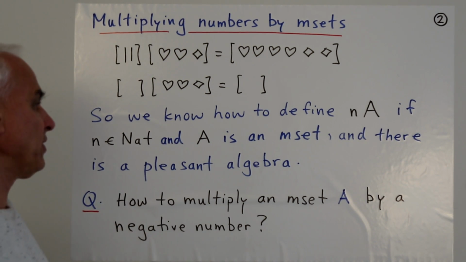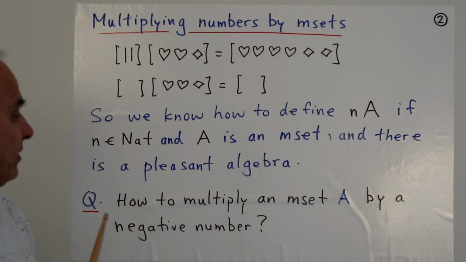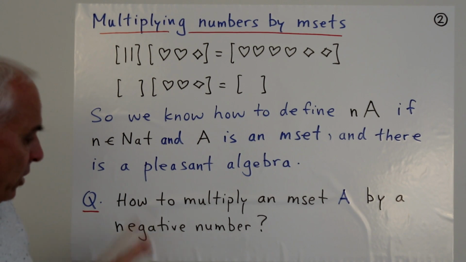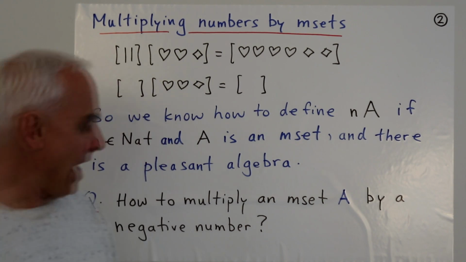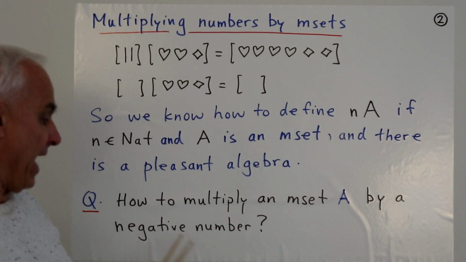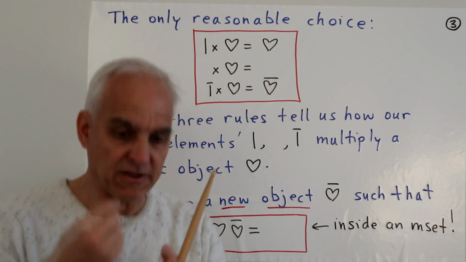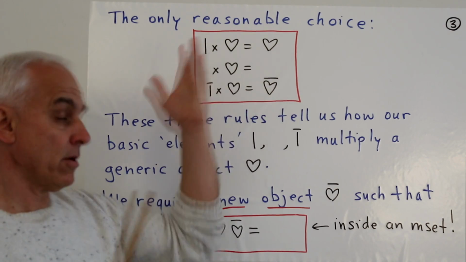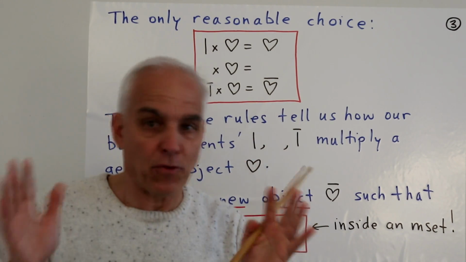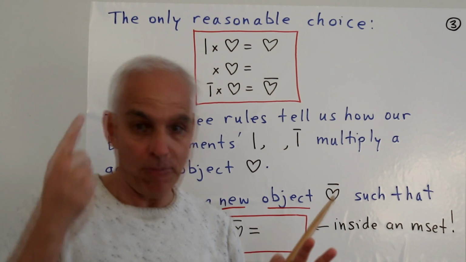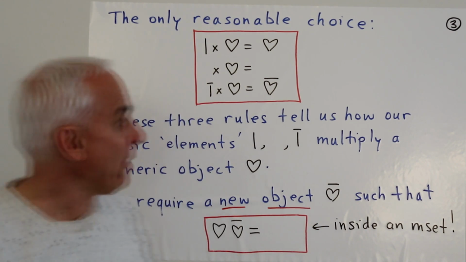So now we know how to define n times A if n is a natural number and A is an m set, and there's a pleasant algebra. Okay, now we want to ask this natural extension: how do we multiply an m set A by a negative number? How does that work? Well, it all comes down to specifying what happens when we multiply some generic object by each of our three basic ingredients of numbers, namely the mark, emptiness, and the anti-mark.